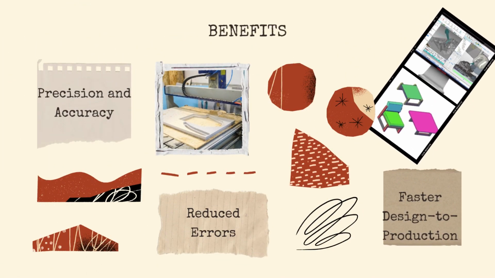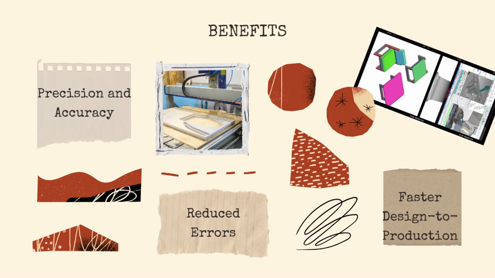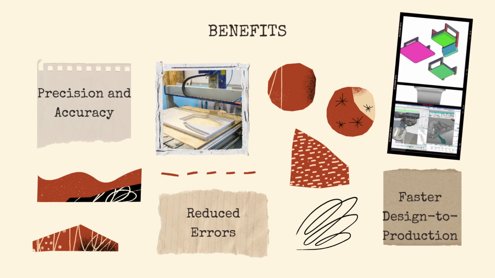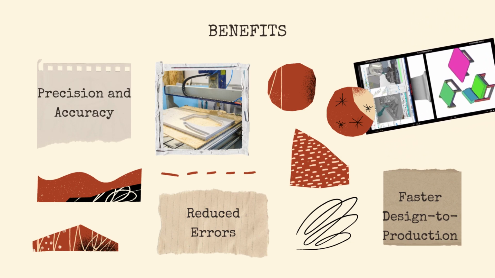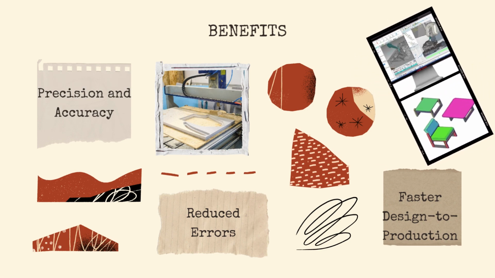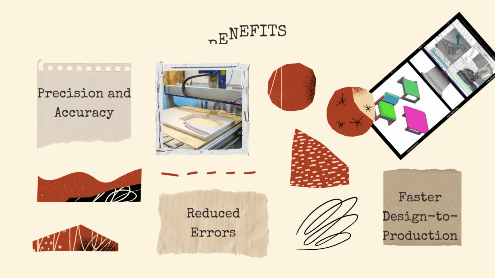The key benefits of these technologies include precision, reduced errors, and a faster design to production cycle. They also allow for complex geometries that would be nearly impossible to create manually.